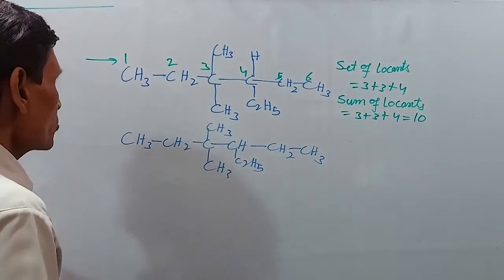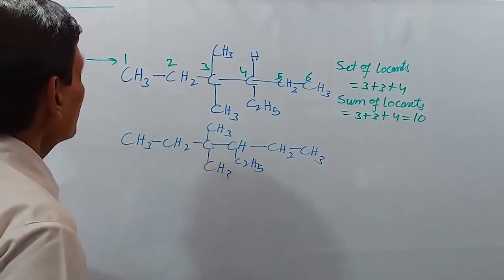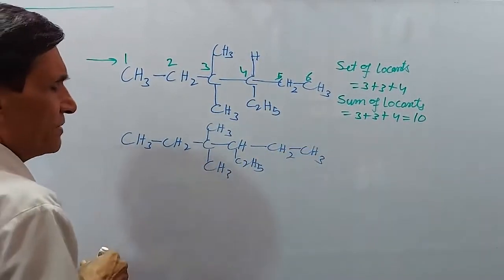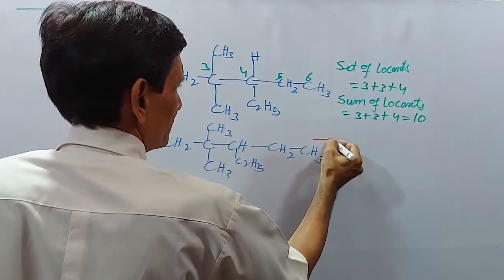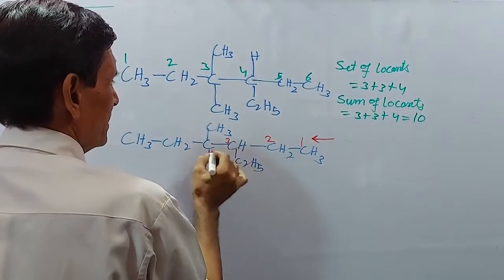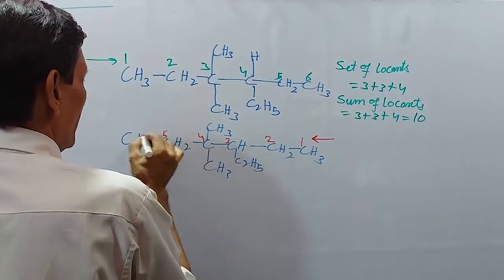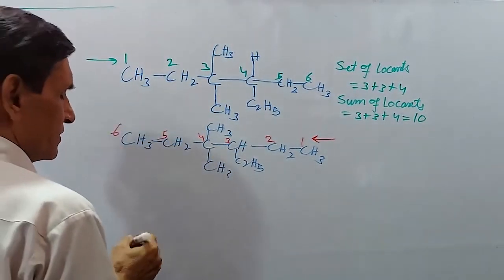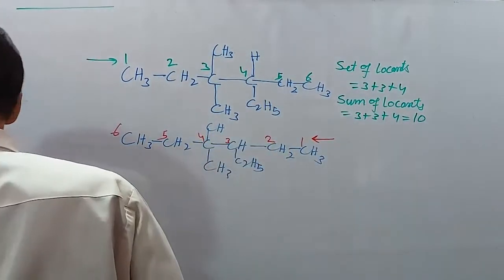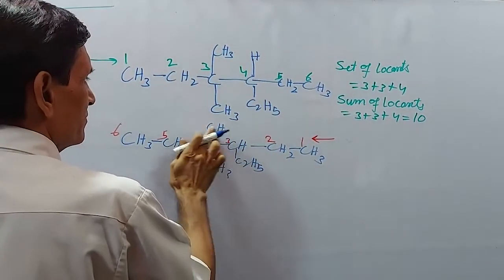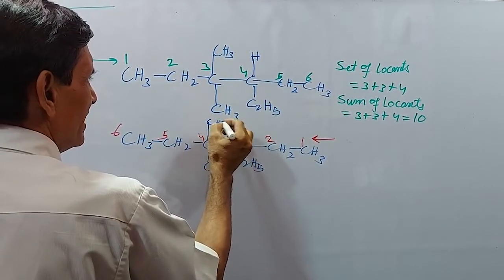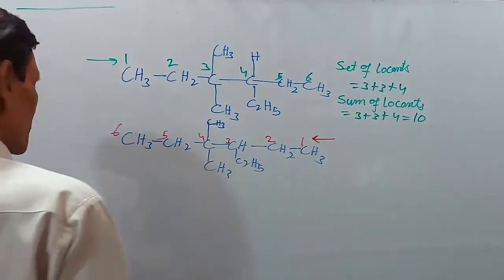Now, if it is numbered from this side, then 1, 2, 3, 4, 5, 6. I am writing it slightly away to make it very clear.